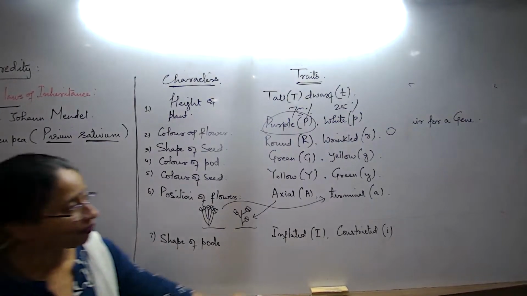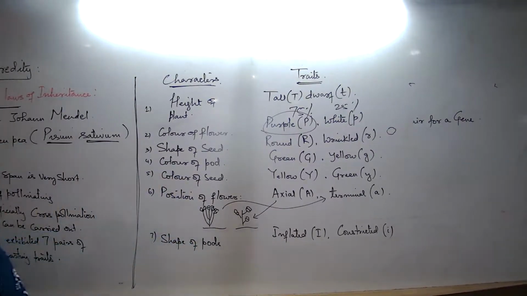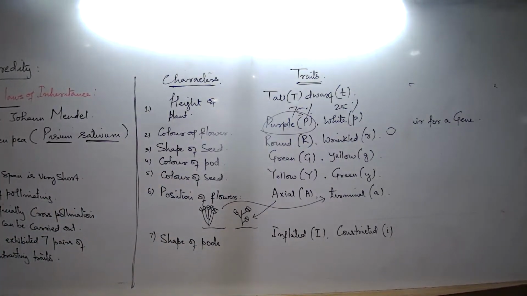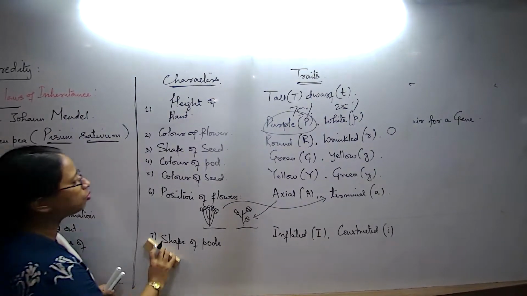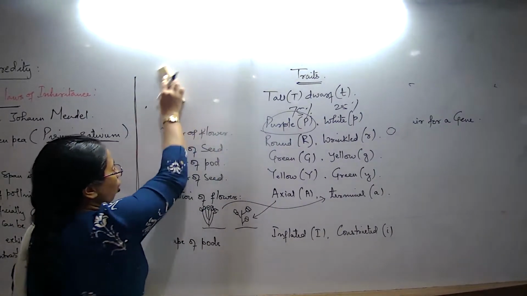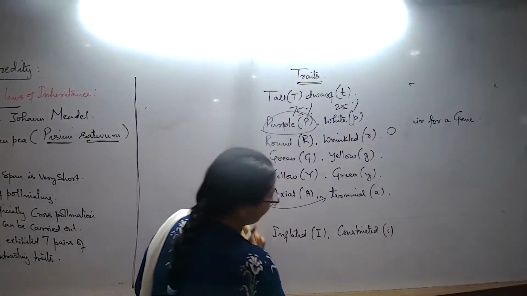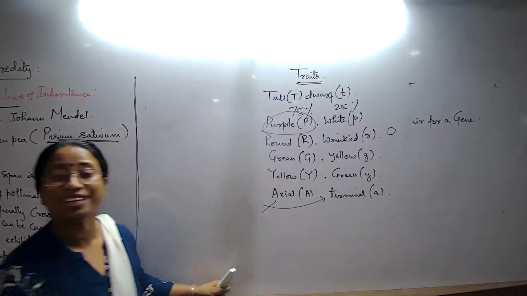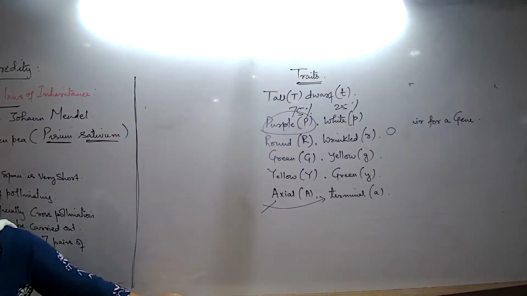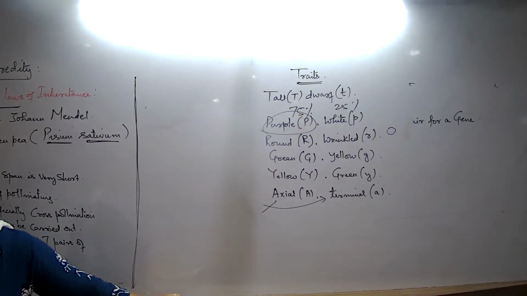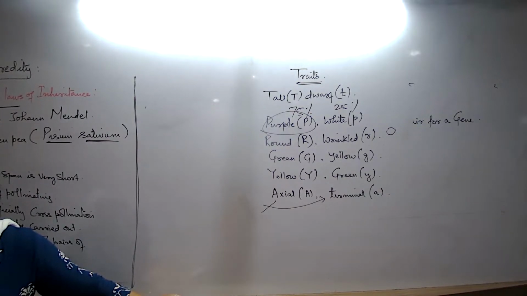Now, when we talk about the concept of these 7 pairs of contrasting traits, आया समझ में, and how we write down the chromosomes, if that is okay, now we move on to understand the laws of inheritance. What are the different laws? Question paper में एक law definitely रहेगा, 3 marks या 5 marks का. एक particular question तो रहेगा ही.